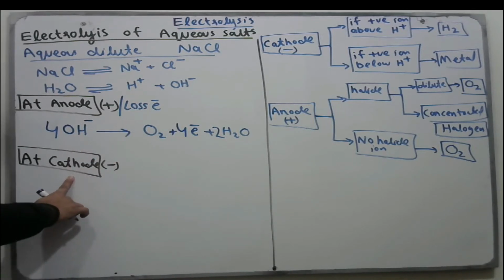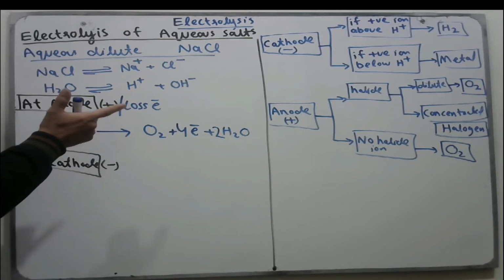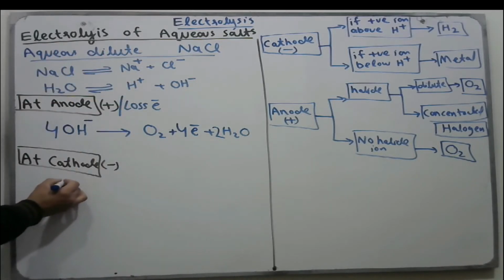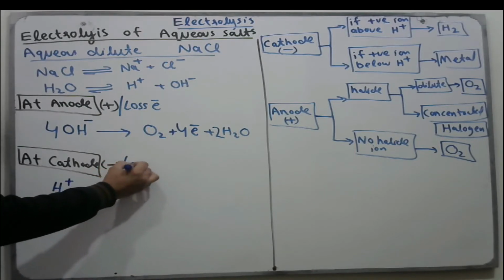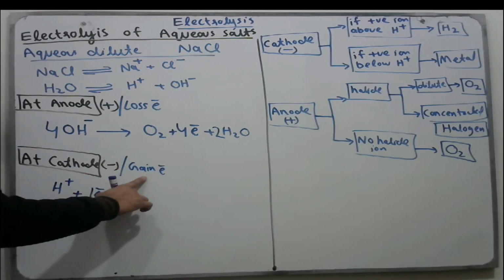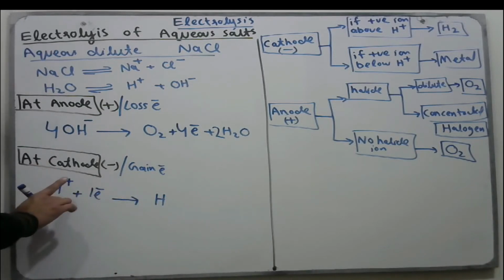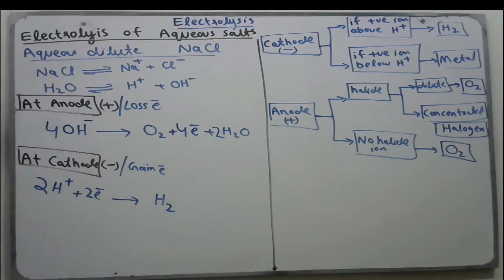At cathode, the positive ions move to cathode, but according to the rules of reactivity series, H positive is present below sodium. So H positive ions move to cathode. There they gain electrons, because at cathode always gain of electron takes place, which is called reduction, and form H atom by gaining electron, but H exists in diatomic state. We have to balance the equation by multiplying with 2. These are the reactions taking place at anode and cathode.